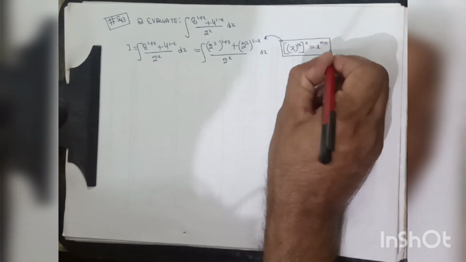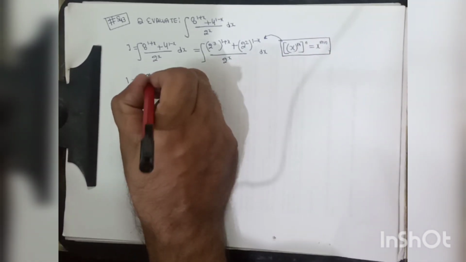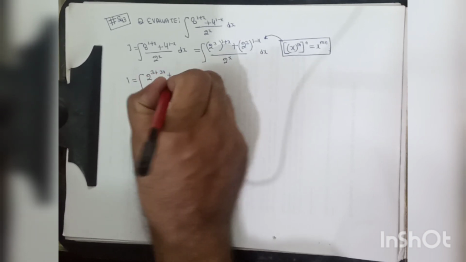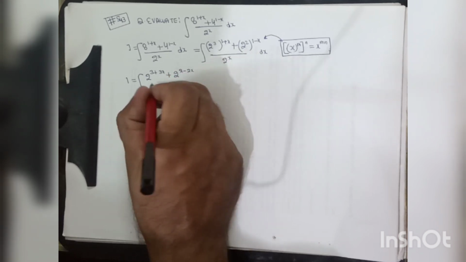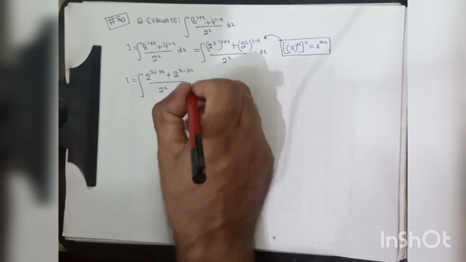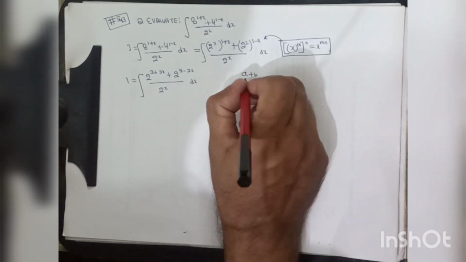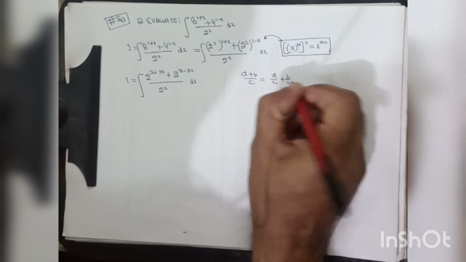So the given integration may be written as I is equal to the integral of (2 to the power 3 plus 3x plus 2 to the power 2 minus 2x) divided by 2 to the power x dx. Now we know a plus b divided by c can be written as a upon c plus b upon c.